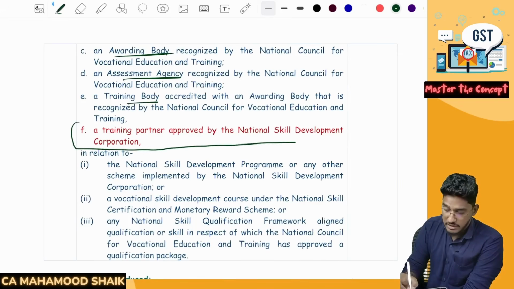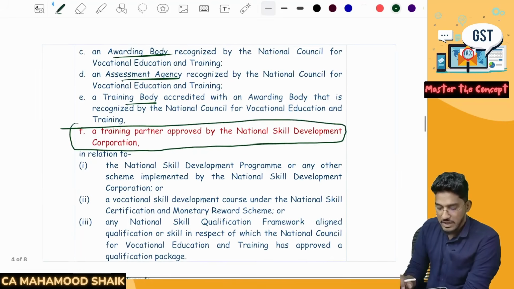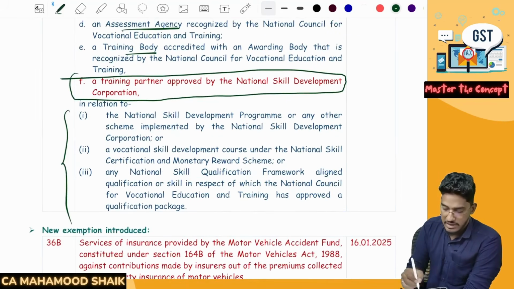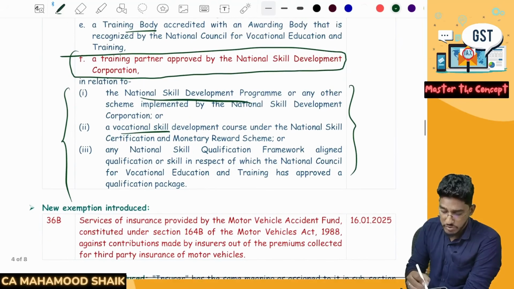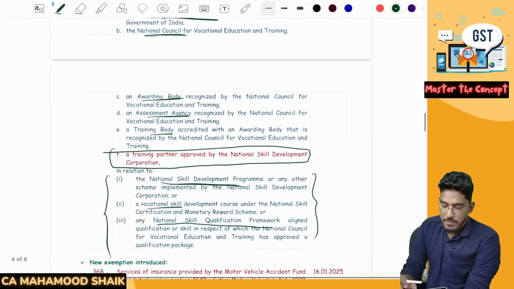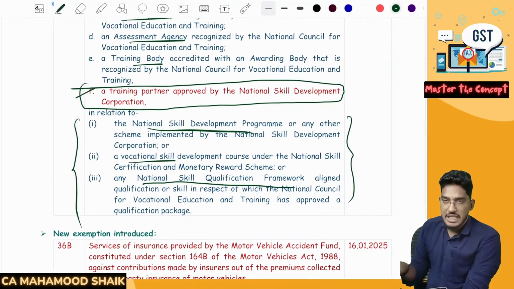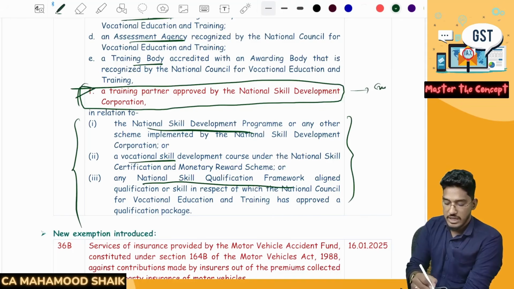Now they have said that even services provided by a training partner approved by the National Skill Development Corporation are also exempted, provided those services are in relation to the National Skill Development Program, a Vocational Skill Development Course, or any National Skill Qualification Framework. So all the provisions remain the same, but for the service provider who can enjoy the exemption, they have added one more. Even a training partner approved by the National Skill Development Corporation, if the service is provided in relation to these activities, will also be exempted. So this is one extra service provider added to the exemption list.